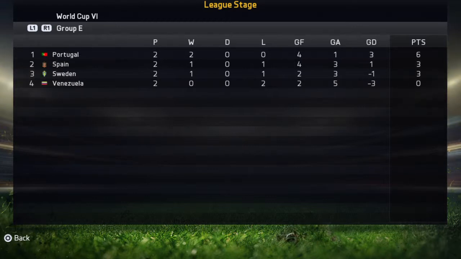Portugal has already advanced with 6 points, well, not guaranteed, but they're in good shape. And then the rest of it 3-3-0. Then F is very interesting. It's pretty much Chile and Belgium's game to lose. Group G, England, Netherlands, Wales, and Korea 4-3-2-1. And Group H with 4-3-3-1.